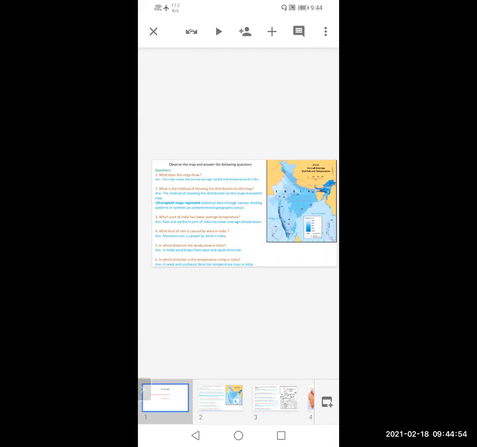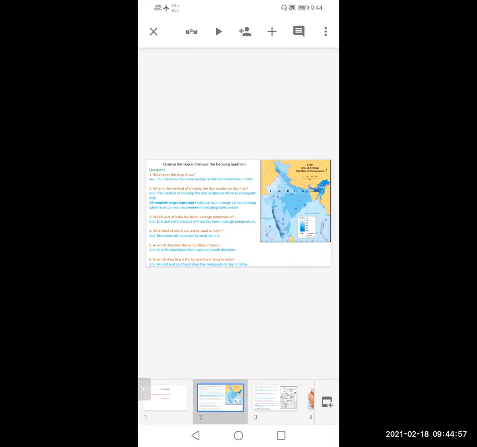In initial lectures, we have studied geography, chapters like human settlement. Yesterday we saw tourism. So finally, we have discussed various aspects of geography. Now, if you see your question paper pattern of geography, you may have map reading there. A map is given, different types of maps are given, and questions are asked based on the map. So map reading is an important topic in geography.